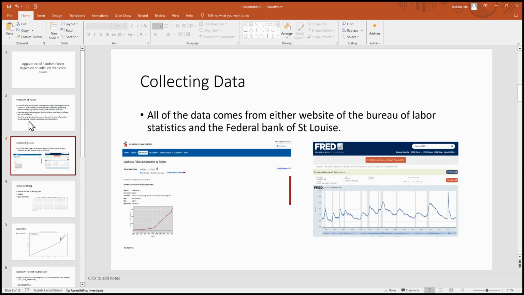So, when we collect data for this project, I used either the U.S. Bureau of Labor Statistics or the Federal Reserve Bank of St. Louis. Now, this data is open to the public, so as long as you have internet, you should be able to access them.